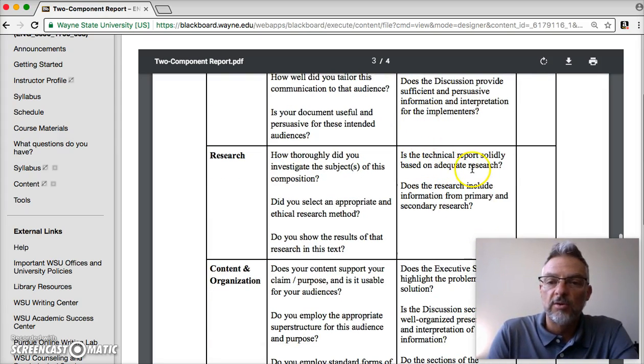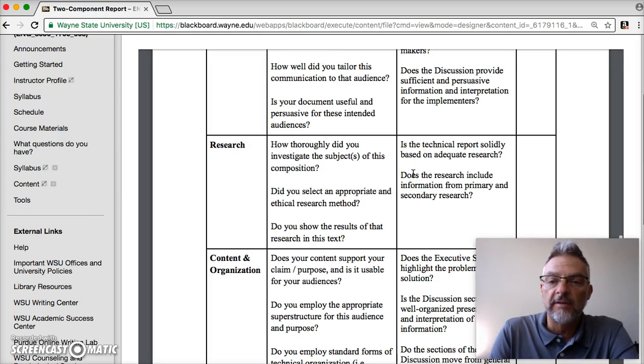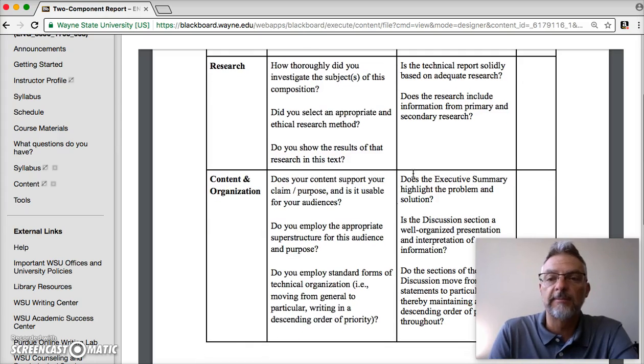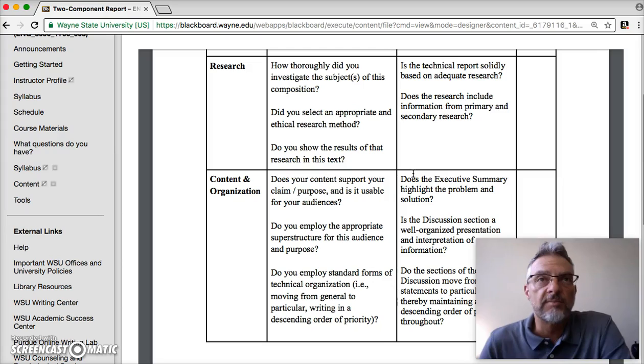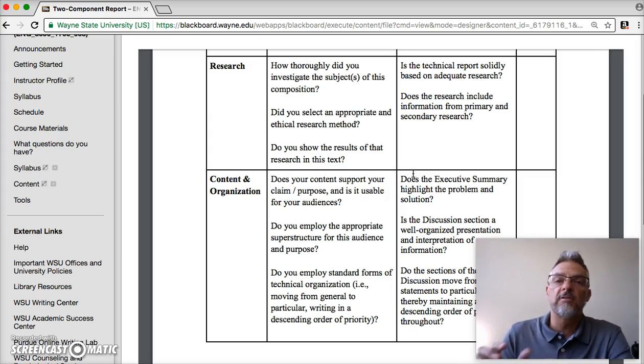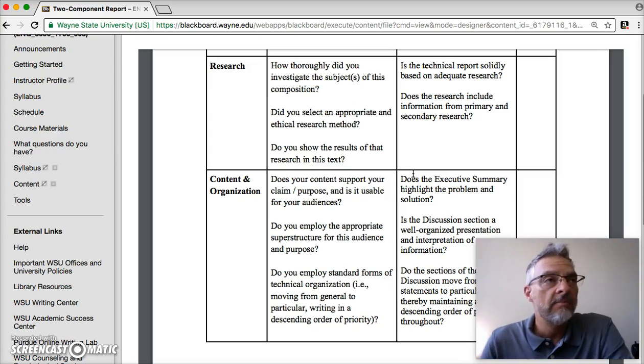Is the technical report solidly based in adequate research, right? So you've got primary and secondary sources. Does the research include information from the primary and secondary sources, right? So if you see someone has a references page and they have 8 or 9 references, and maybe you only see 3 or 4 of them, you might respond with something like, make sure you use all your sources in your discussion section, especially, right?